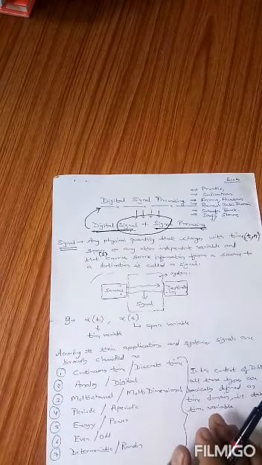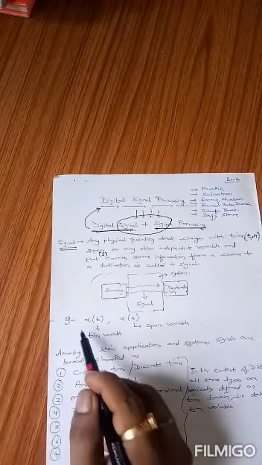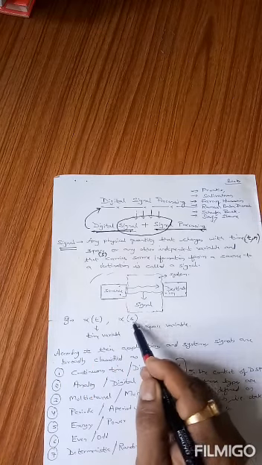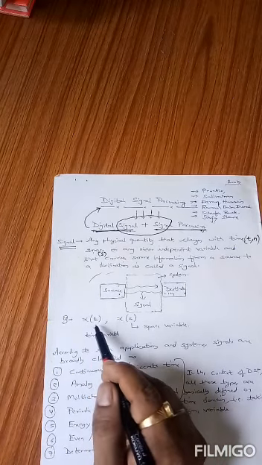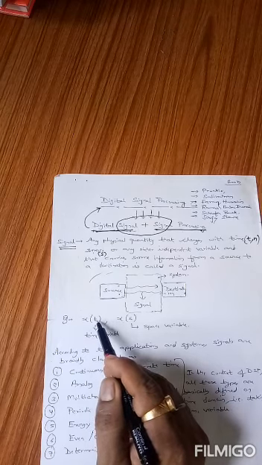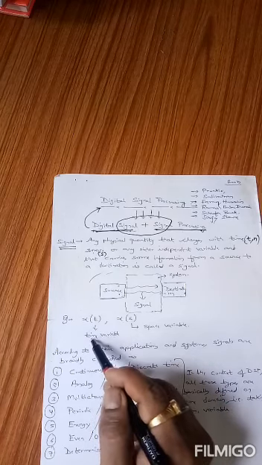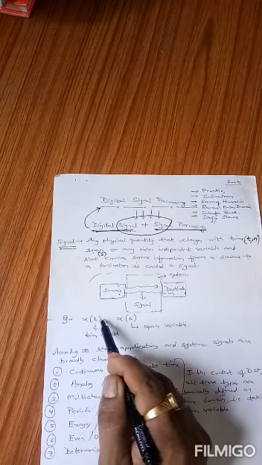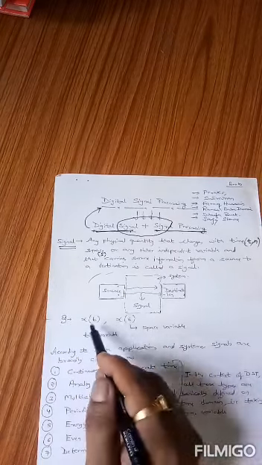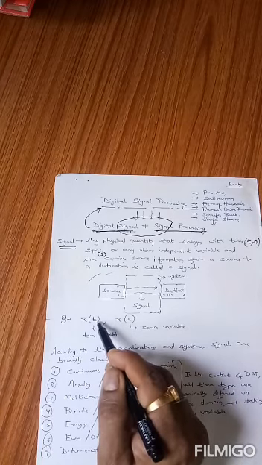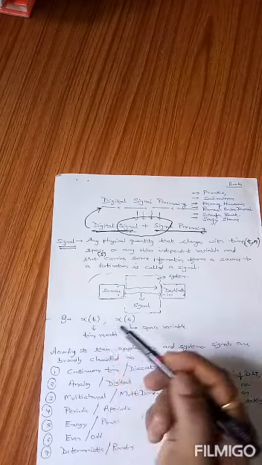How can we represent a signal? That is an important question. For example, I have defined here one signal as x(t), another signal as x(s). You can clearly see here that the independent variable in this representation is small t. The independent variable small t represents the time variable, and the function of t, that is x(t), is known as a signal. So x(t) is a dependent variable, a function of the independent variable which is t.